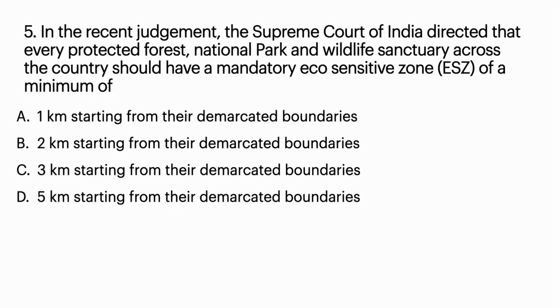So here, as per the Supreme Court judgment, the Supreme Court ordered that 1 kilometer radius of every protected forest, national park, wildlife sanctuary, and all these protected zones will be called eco-sensitive zones. Okay, the 1 kilometer radius out of these areas is called eco-sensitive zones. Okay, so option A is the correct answer.